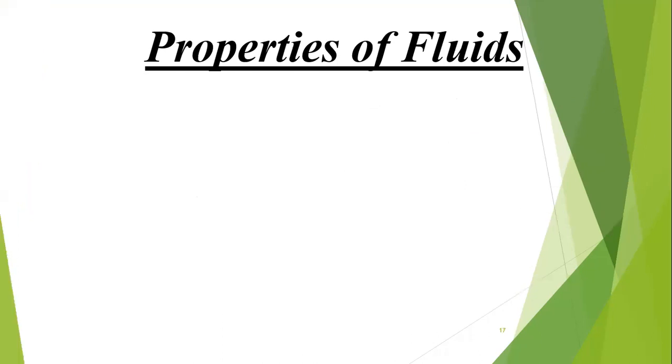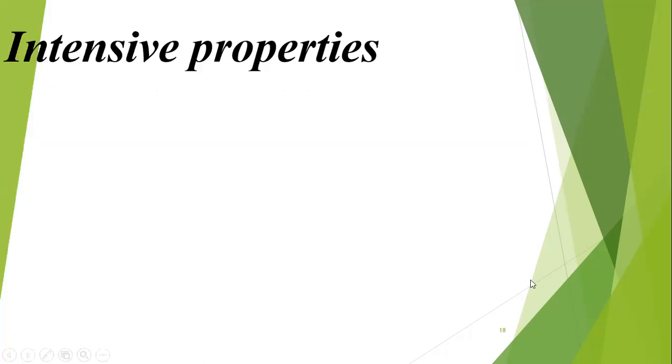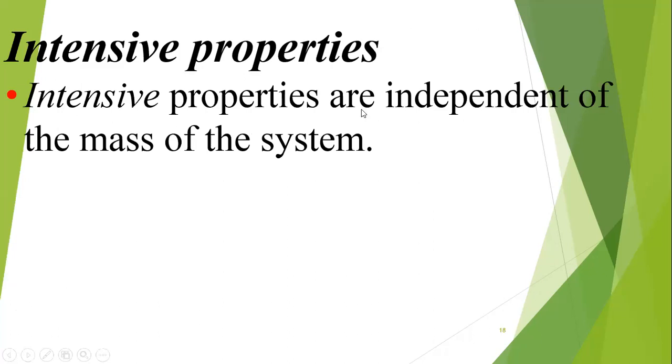Normally, the properties can be divided into two groups based on the definition of system. Properties can be divided as intensive or extensive. I think you have learned this one under thermodynamics. What is intensive? The intensive properties are independent of the mass of the system, but the extensive properties depend on the mass of the system.